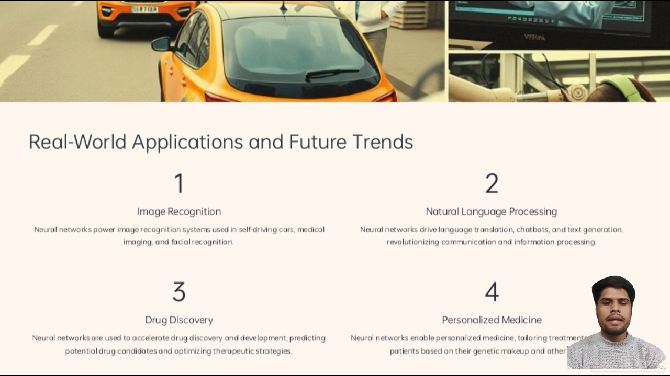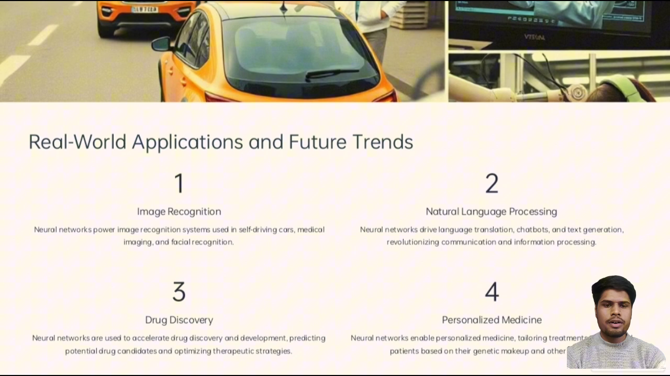So, the real world applications and the future trends of neural networks. First is image recognition. Neural networks power image recognition systems used in self-driving, medical imaging, and facial recognition. Second is natural language processing. Neural networks drive natural language translation, chatbots, and text generation, revolutionizing communication and information processing.